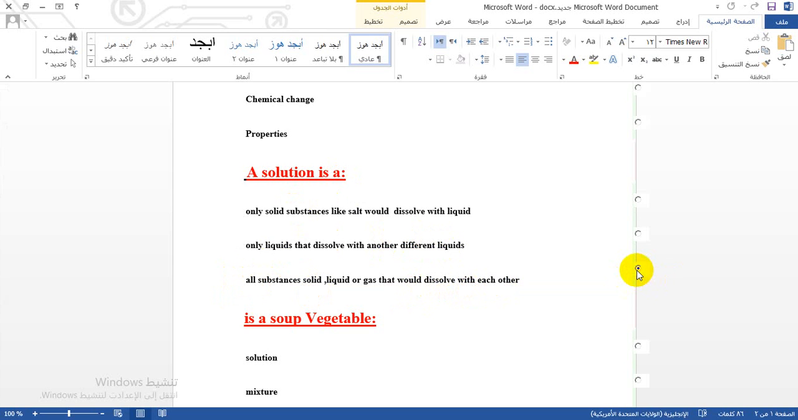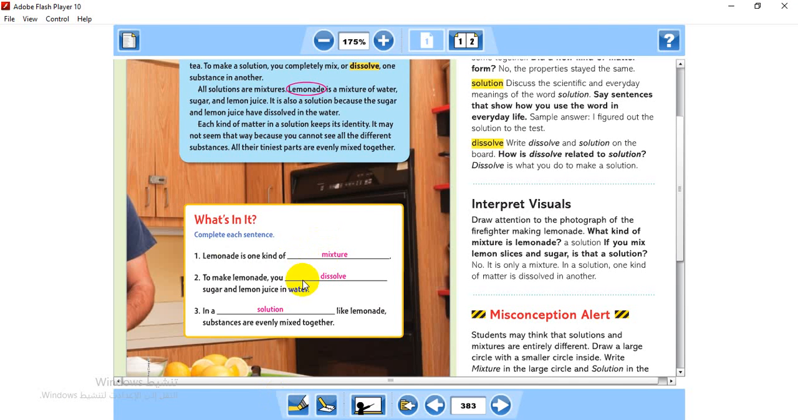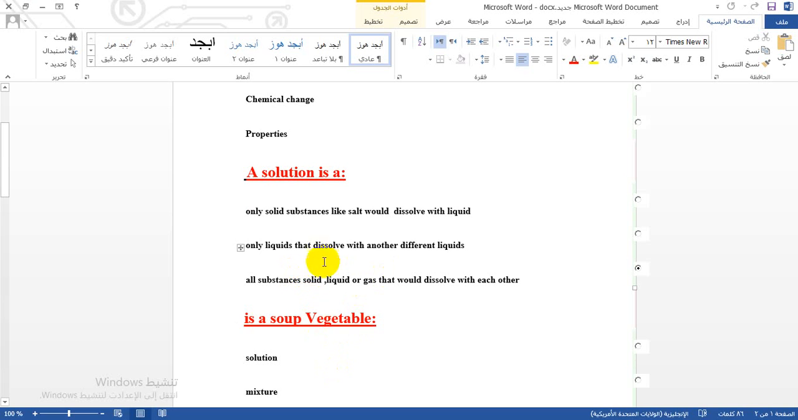Before we start, I would like to give you examples of a solution. A solution is substances that are evenly mixed together. Something evenly mixed, we call homogeneous. So a solution is not only related to liquid or solid; it's related to all the states of matter.